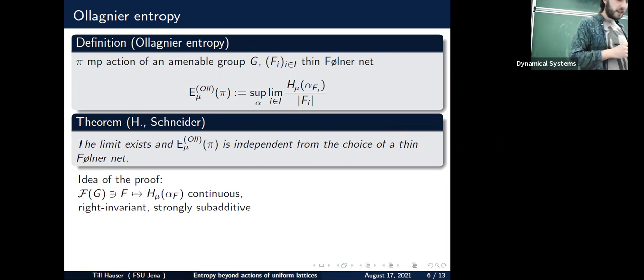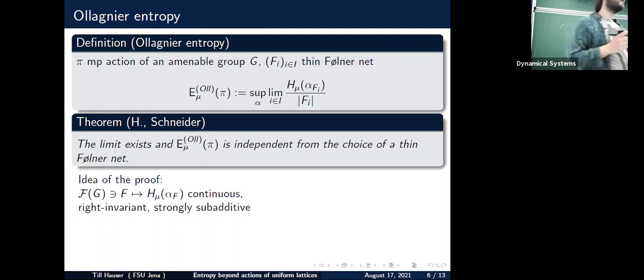So what he uses is some sort of subadditivity. It's even stronger, works in the measure theoretical context, called strong subadditivity, and also right invariance of the map given up here. And I don't want to put this precisely, but if you have questions, then keep asking.